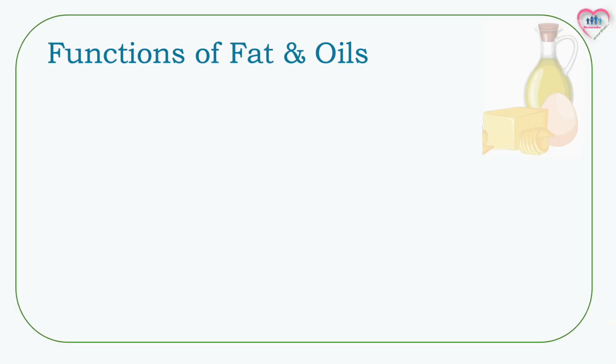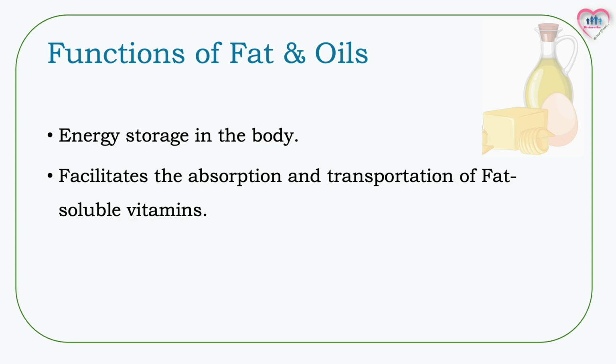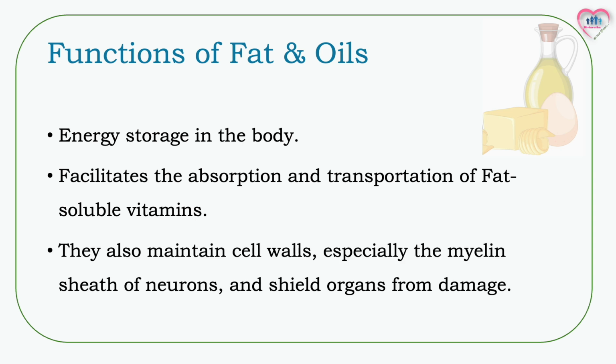Then, let's see the functions of fat and oils. They are the body's energy reserves. When the body runs out of alternative energy sources, such as glycogen stores, it begins to consume fat. Additionally, they facilitate the absorption and transportation of fat-soluble vitamins. They also maintain cell walls, especially the myelin sheath of neurons, and shield organs from damage by covering them.